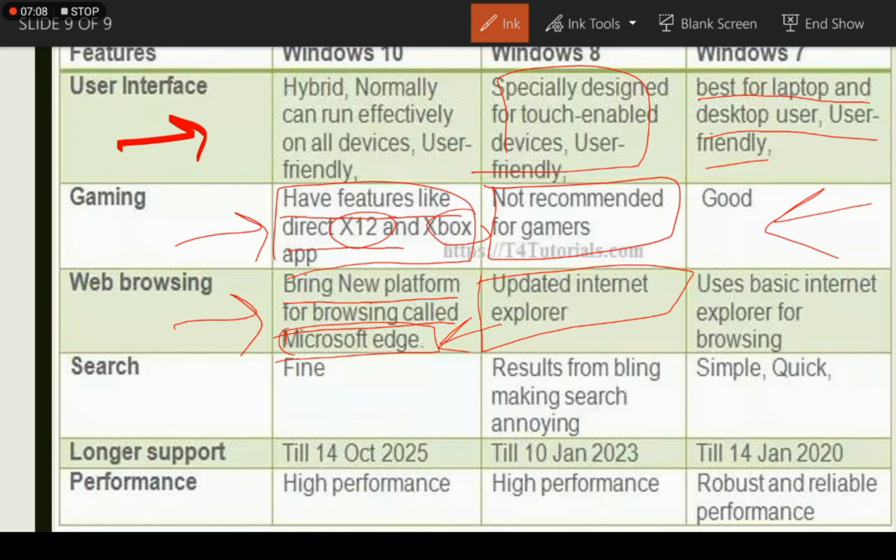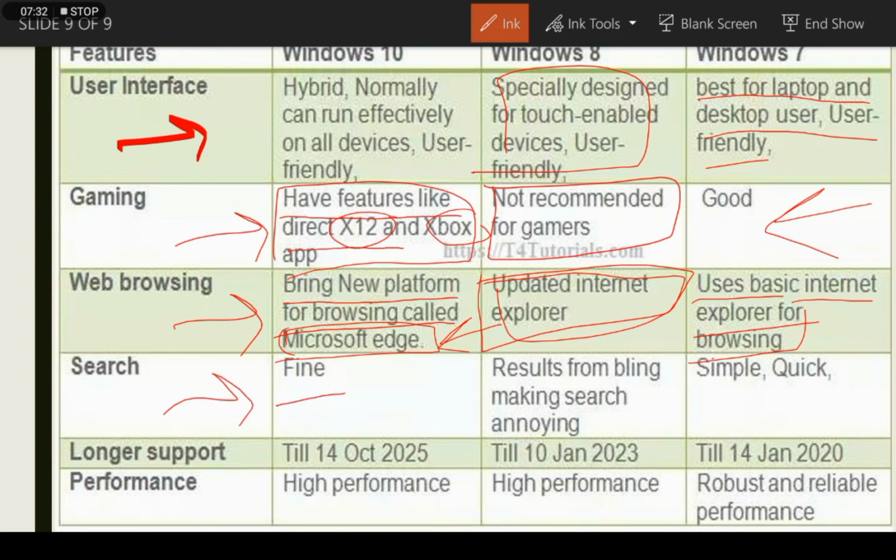Windows 7 uses basic Internet Explorer for browsing. So in web browsing, Windows 8 is better than Windows 7 and Windows 10 is better than both of them.